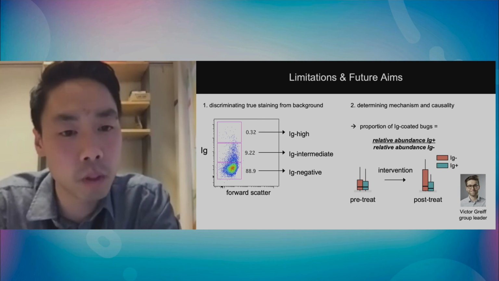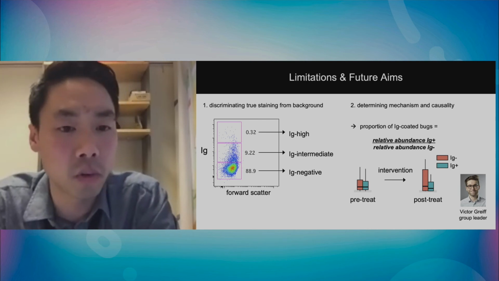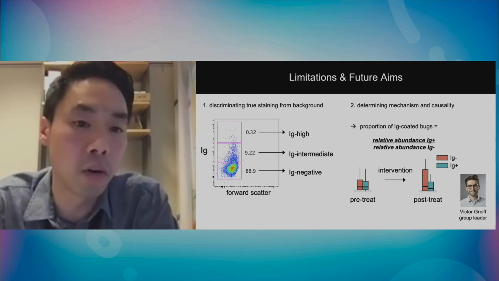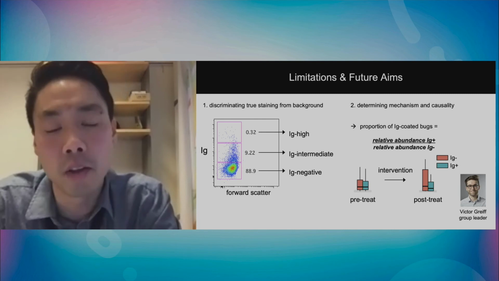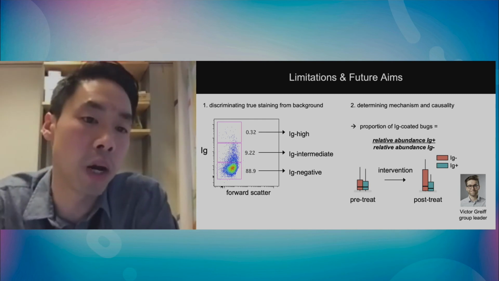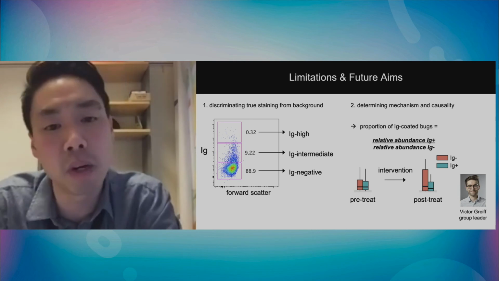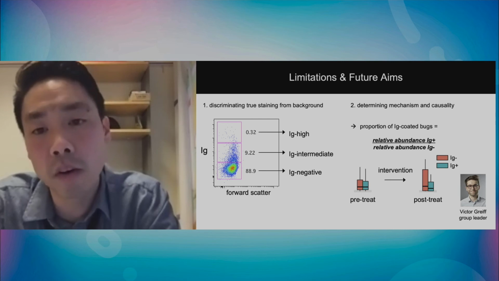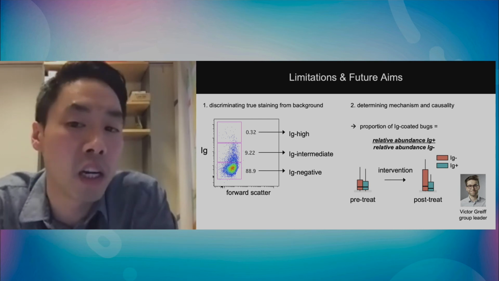In some samples we have discrete groups, but in many samples we have this smearing or this spectrum of coding. And so we're exploring now whether there is any difference between bugs that are highly coded versus intermediate coded and negative. And then secondly, I wanted to say that one of our future directions is determining mechanism and causality.